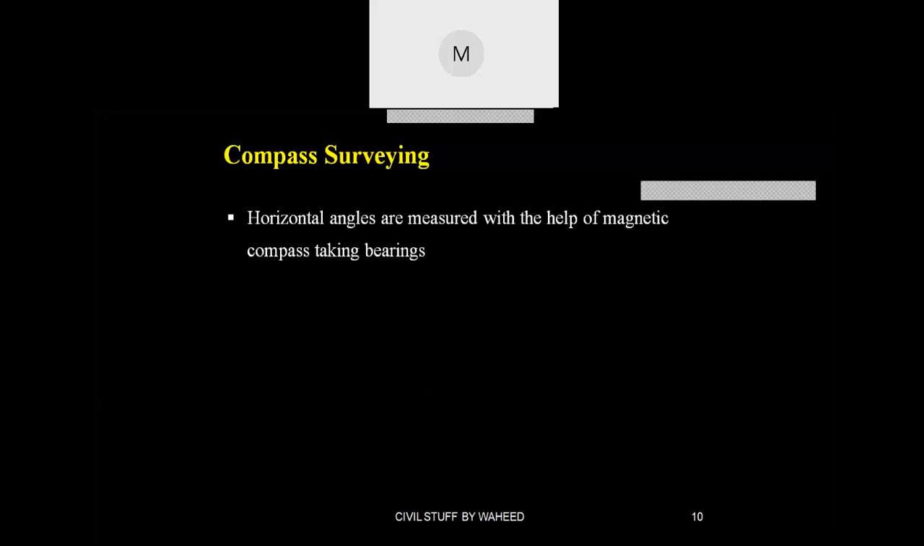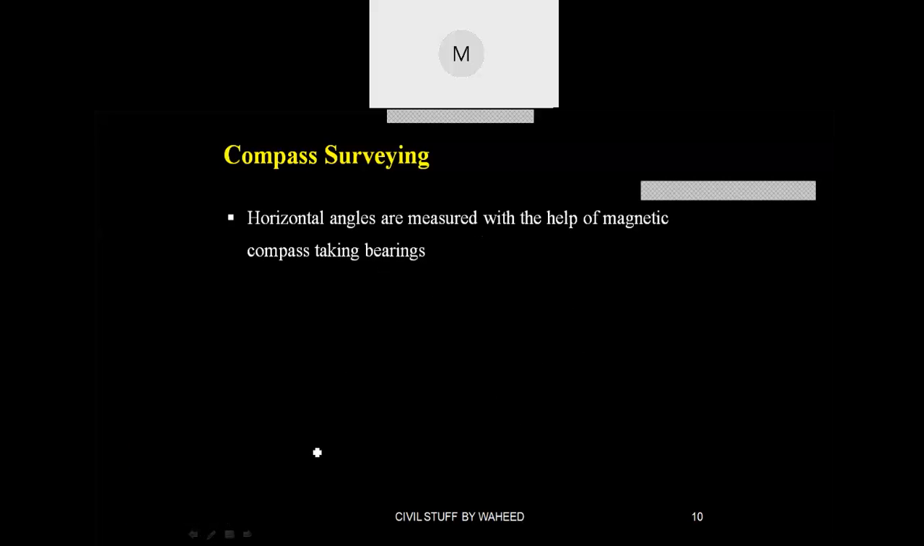Surveyor's compass is outdated. As of now it is outdated. Here you can measure angles, but only horizontal angles are possible. You can measure horizontal angles by bearings only. We will come across the difference between an angle and a bearing in further classes.